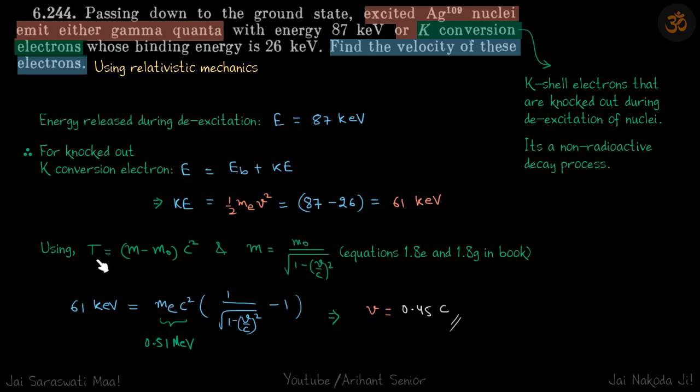So that's what we'll do. So we'll use this equation. So T, the total energy, 61 kiloelectron volt, is equal to m minus m naught, where m is this, into c square. So m naught c square is me c square. What we are left with is this. And we know me into c square is 0.51 mega electron volt. So we simplify that and we get the velocity to be 0.45 times c. So that is the velocity of the electrons, and you can see that it is comparable to the speed of light. So that's why we were using relativistic mechanics. All right.